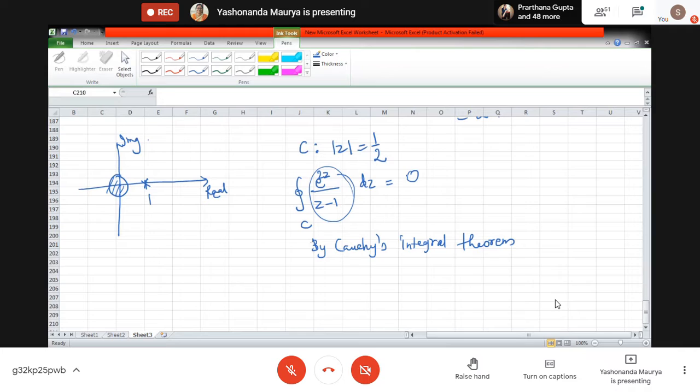Very good. Okay, so what we are going to do is just focus on what the integrand is, what the problematic points are, and what the curve C is. How many problematic points are lying inside? If there is no problematic point, we will apply Cauchy's integral theorem. If there are some problematic points, then we can deal with only one point at a time, and we will be applying the Cauchy integral formula.